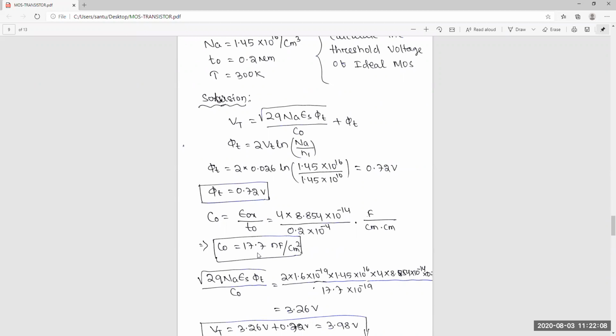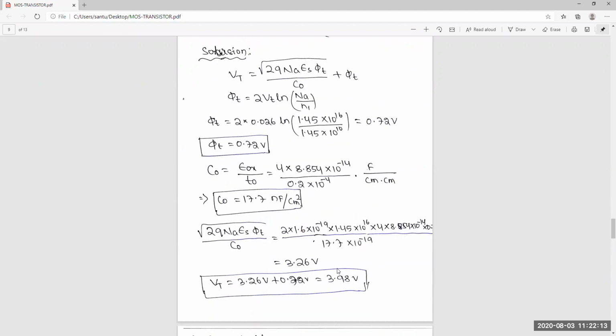If you put that, this part will come 3.26 volt, this is phi OX. Finally, Vt is phi OX plus phi S, which is 3.98, around 4 volt.